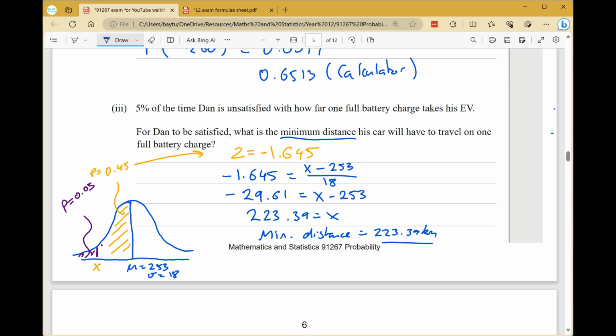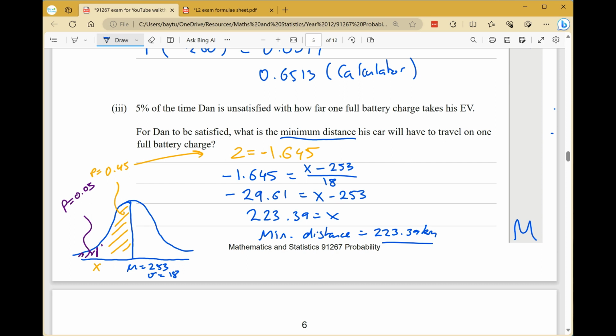So this is a merit question. For a merit or higher question, you need to show some sort of working. If you just have the correct answer, then that would be an achieved. For merit, correct minimum value obtained with working and or a diagram. So if you draw yourself a bell curve diagram like this, that would be sufficient.